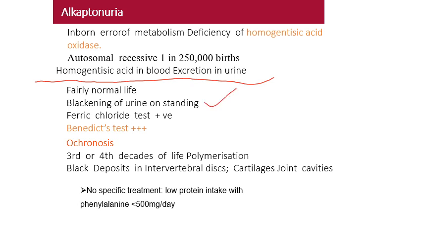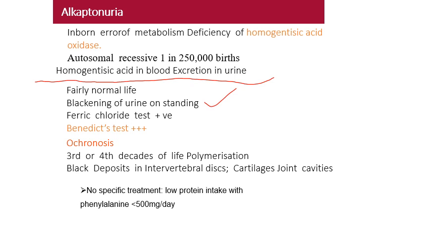If the baby is excreting urine and wears a diaper, what will happen? Due to a certain chemical reaction on exposure to air, this homogentisic acid present in the urine sample forms a specific compound, alkapton bodies. That is why it turns black in color. That is, homogentisic acid exposed to air initially forms a benzoquinone derivative, then finally alkapton bodies.